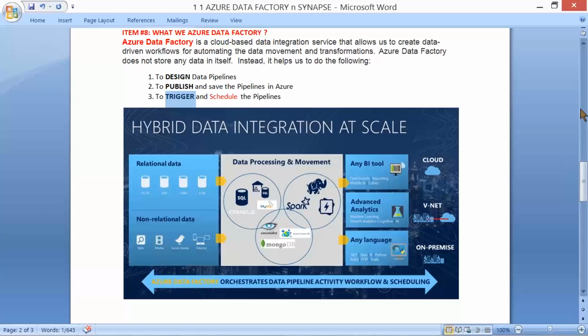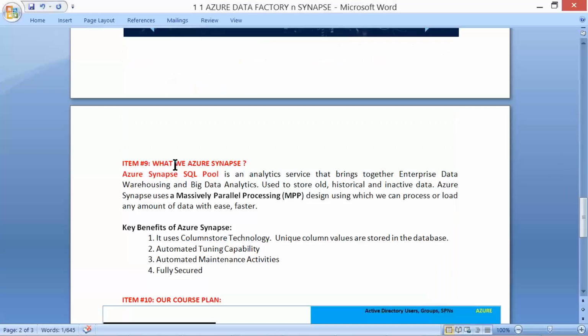And we are going to practice another important item, Azure Synapse, also called dedicated SQL pool. It's an analytics service for warehousing activities and big data analytics. Yes, we can generate reports. There are inbuilt reporting components in Synapse. We are going to understand it in our course.